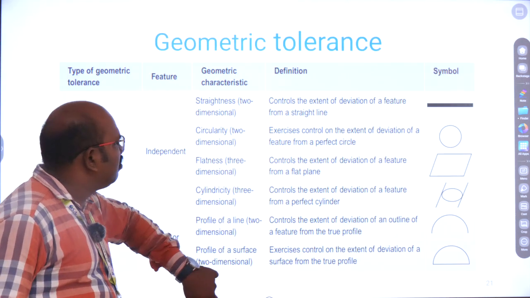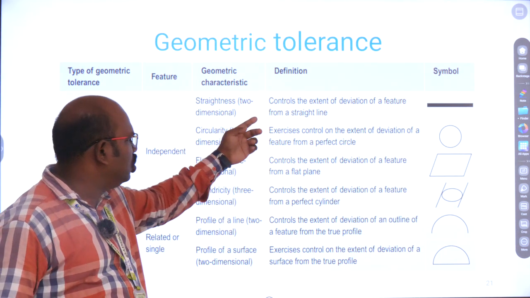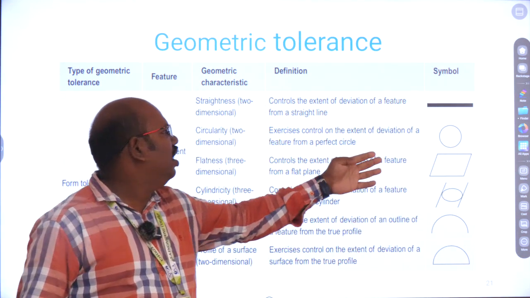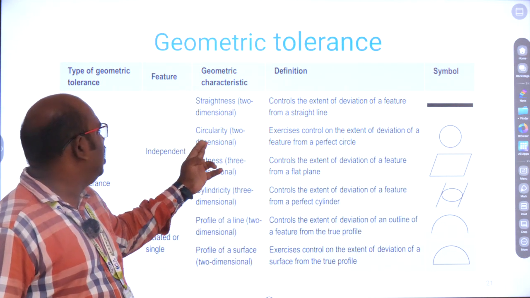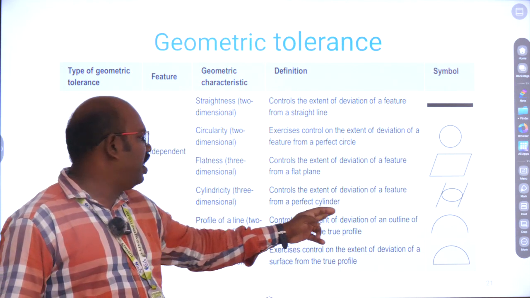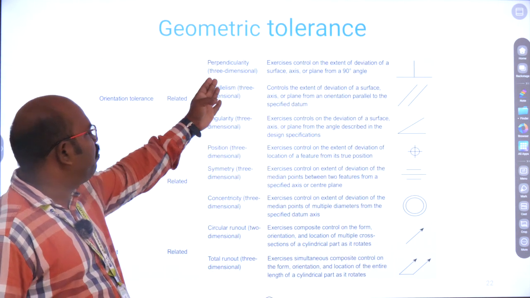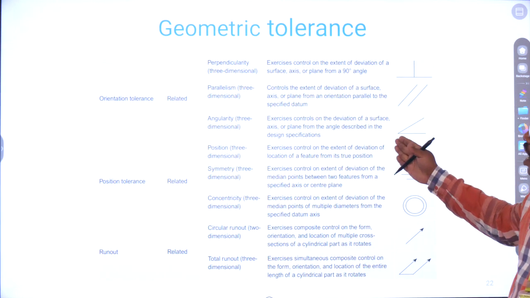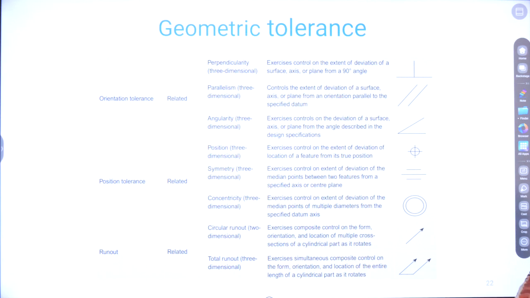Let us see a list of geometrical tolerances. First is straightness, and this is its symbol. We can always see this in the blueprint of any component provided by the design people. Straightness, then circularity, flatness, cylindricity, profile of a line, and profile of a surface. Next is perpendicularity, and you already know its symbol. Then parallelism, angularity, position, concentricity, circular runout, and total runout.